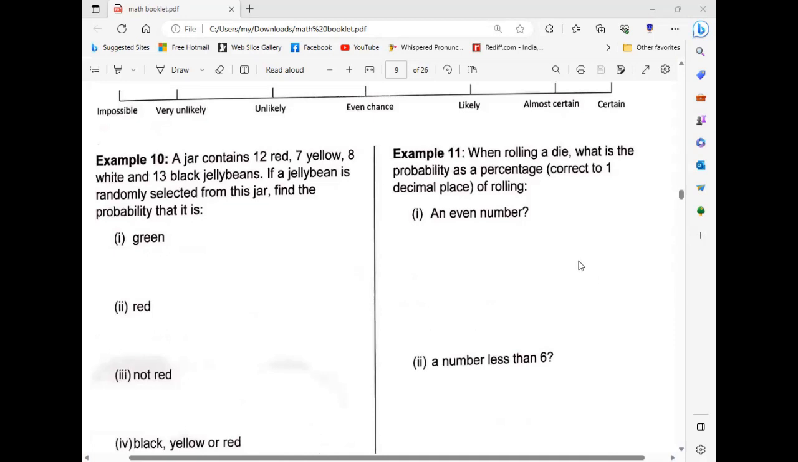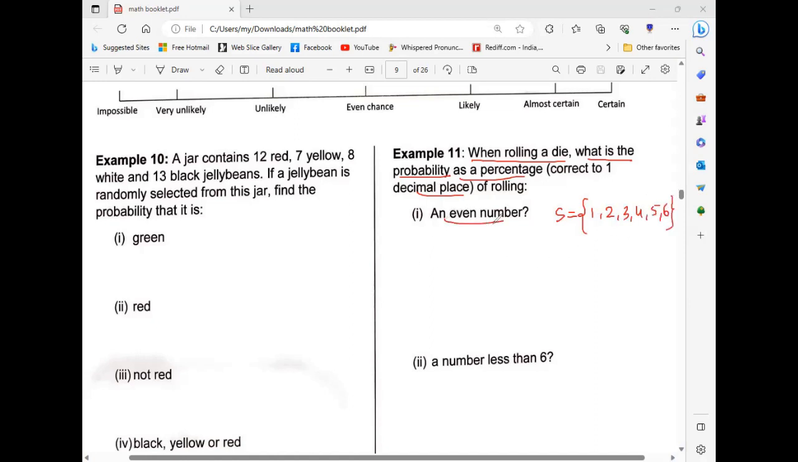Okay, solve this example 11. When rolling a die, what is the probability as a percentage correct to 1 decimal place? Rolling a die means what is the sample space? Can you tell me what is the sample space if a die was rolled? 1, 2, 3, 4, 5, 6.